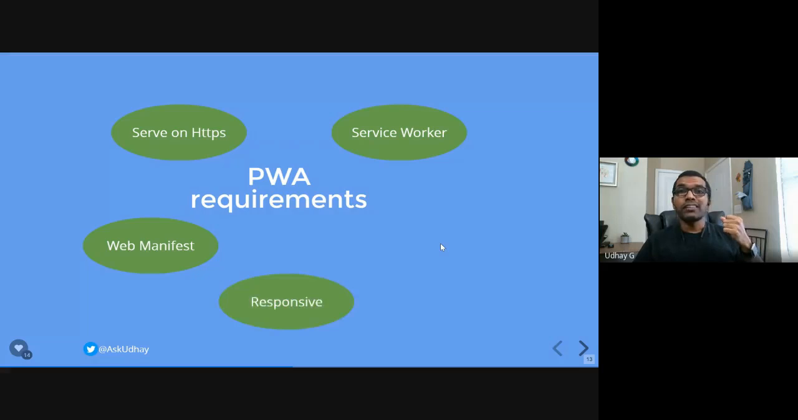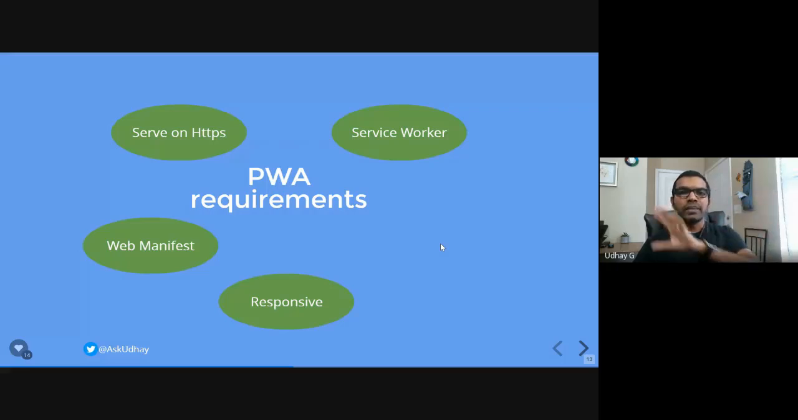And the fourth requirement is responsive. So the same Twitter app, when I access it from my mobile browser, is going to look similar to my desktop, right? The branding and the look and feel, but it's going to be responsive.